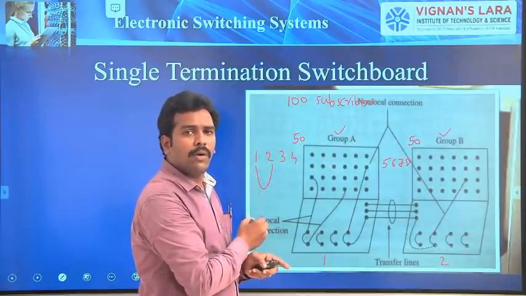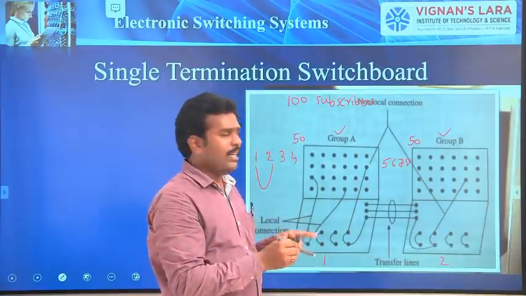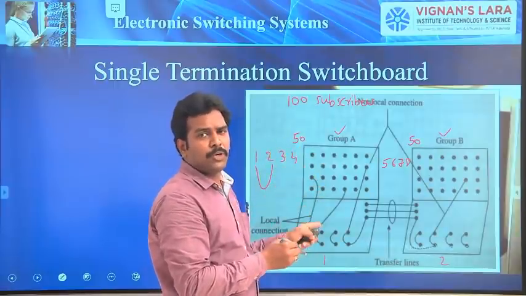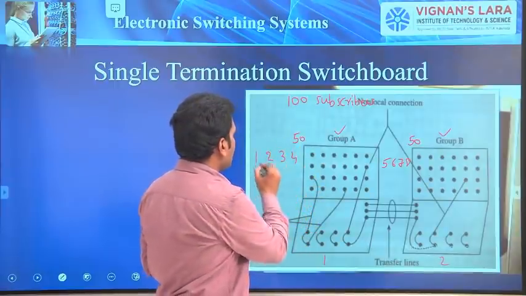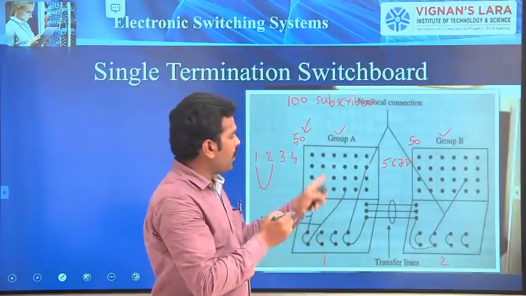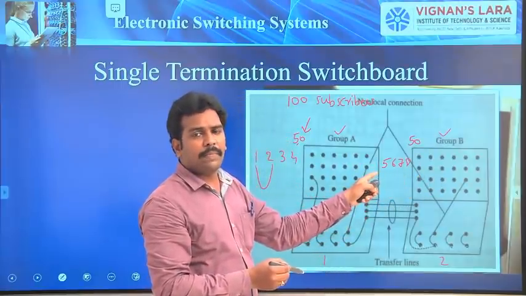In that case, the first operator itself can handle these 2 subscribers because both are present on the same switchboard. Therefore, we call these subscribers local subscribers. For this group, the subscribers of the other group are called non-local subscribers. Clear?